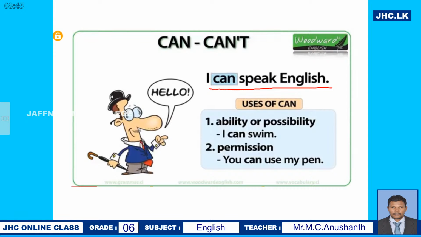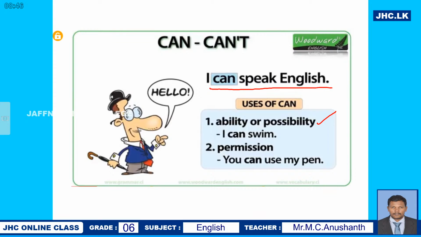I have the ability and the possibility, so therefore I say I can speak English. The first use is ability and possibility. We use can. You see the example, I can swim.